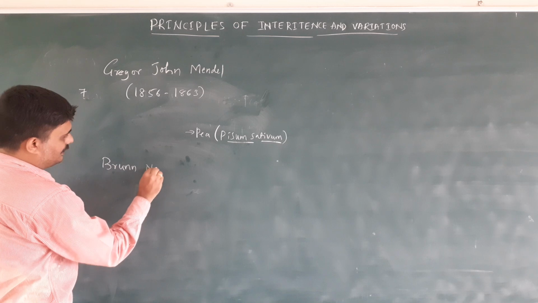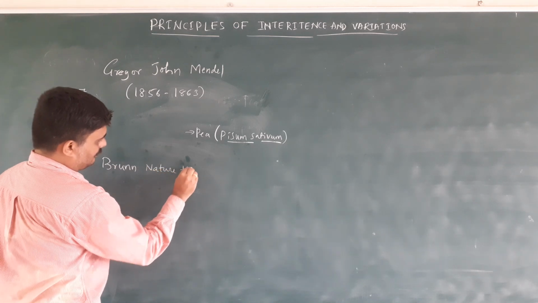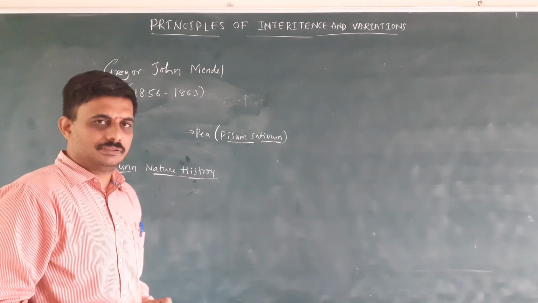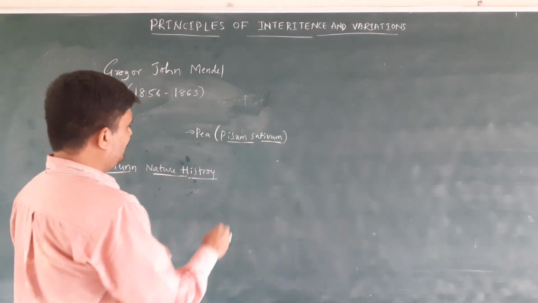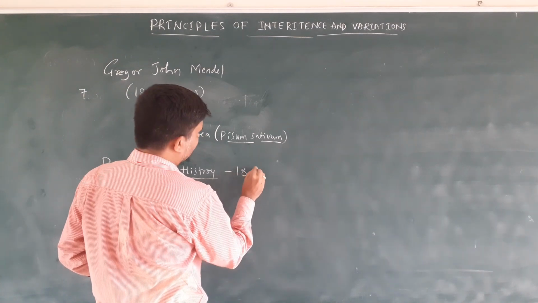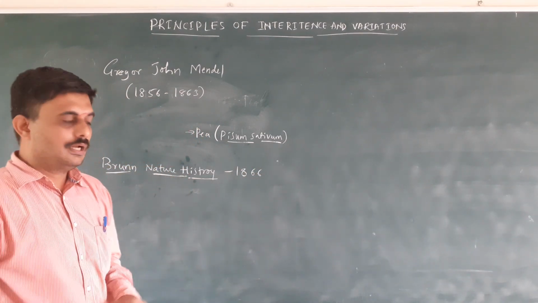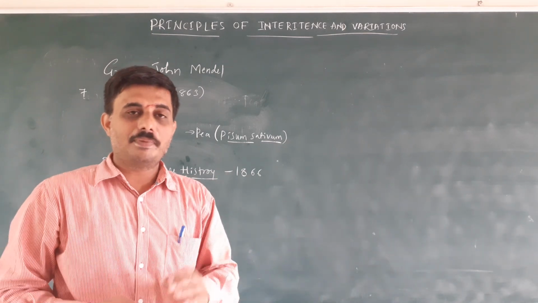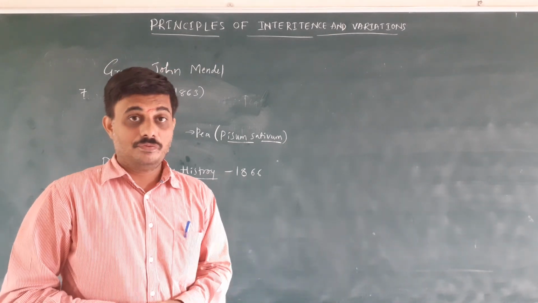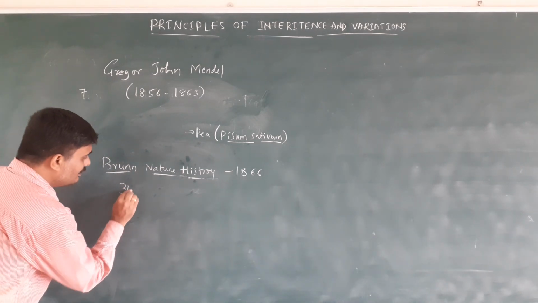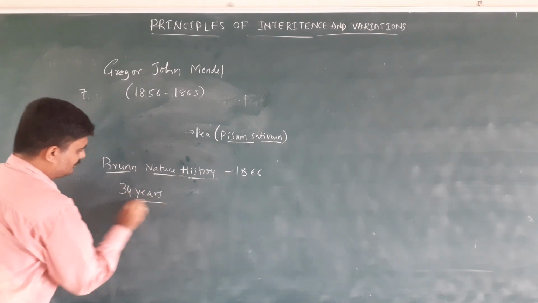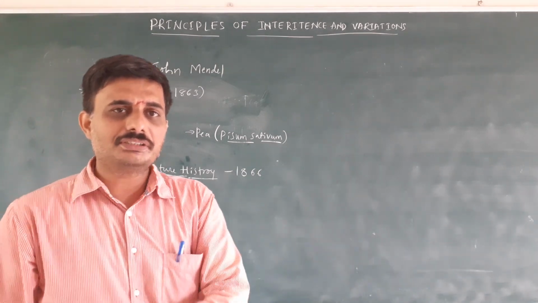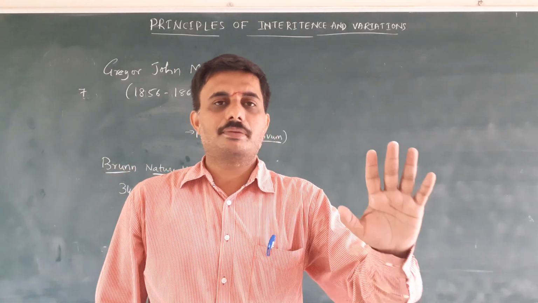Nature History Journal. He published his experiments in Brunn Nature History in 1866. But his work was unnoticed by the scientific community for 34 years. For 34 years his experiments were unnoticed.